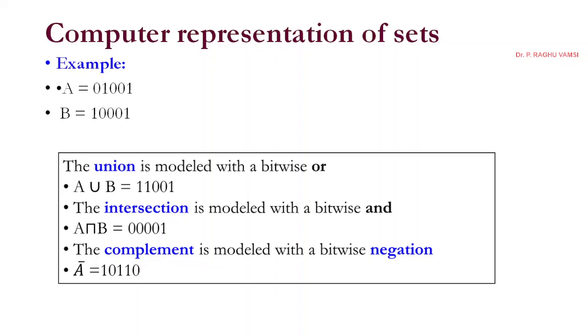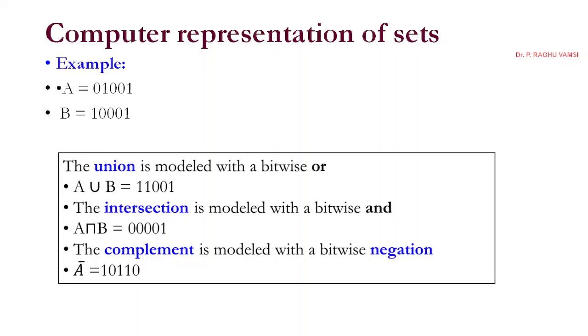So the first bit is 0 in A and the first bit is 1 in B, so we cannot accommodate this in the intersection. So 0; like that, 1 0 cannot be accommodated. So 0 0 0, and 1 is present in A as well as B, so hence we make it 1.